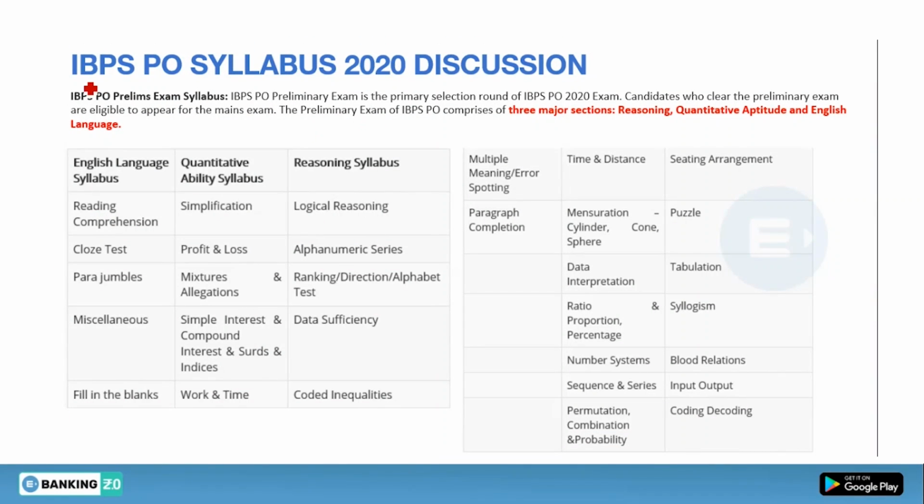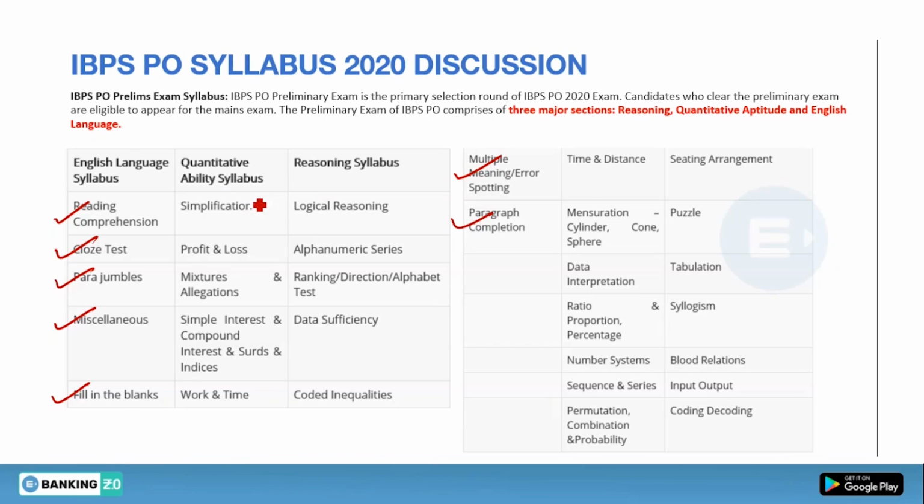As we all know, the first stage is pre-examinations. In pre, we have 3 subjects: reasoning, quantitative aptitude, and English language. In English language, you will get all these topics: reading comprehension, cloze test, para jumble, misc, fill in the blanks, multiple error spotting, and para completion. These topics are included in pre, and they are prepared on the basis of recent paper analysis, the papers conducted by IBPS over the past 2 to 3 years.